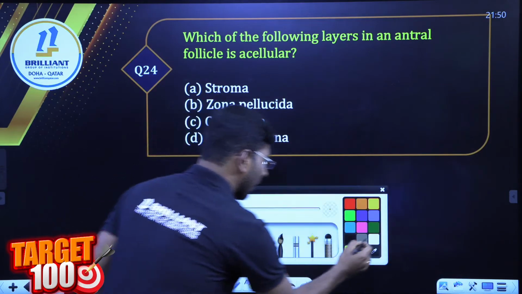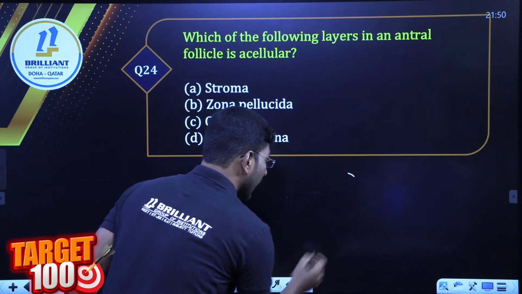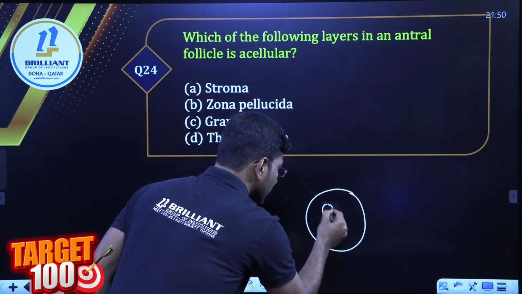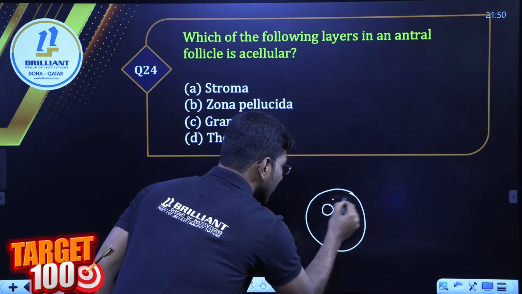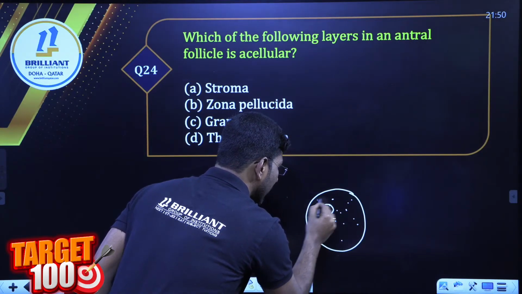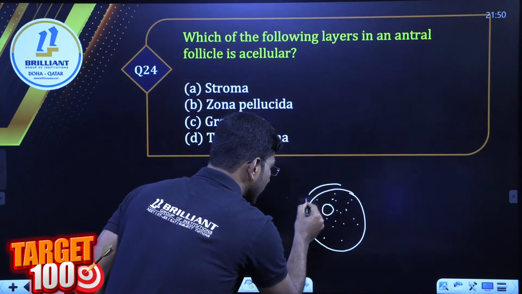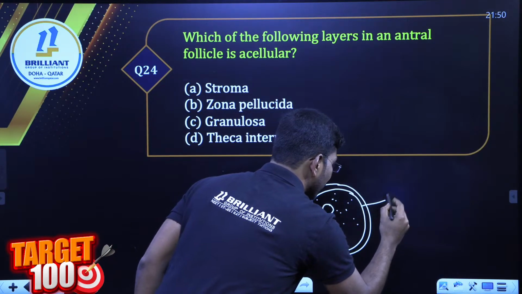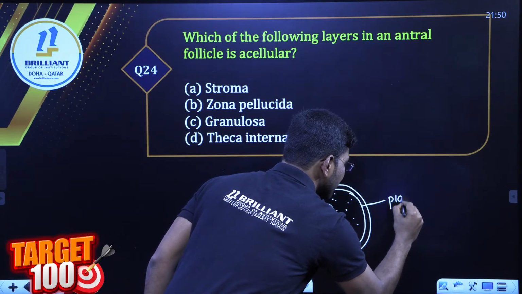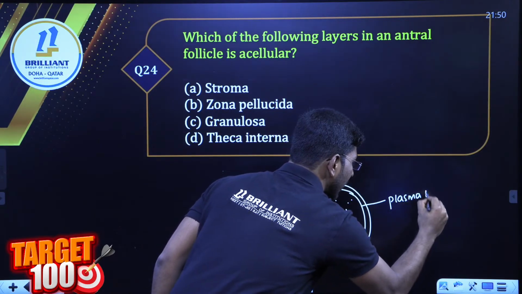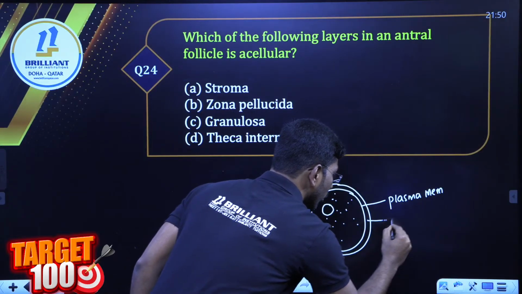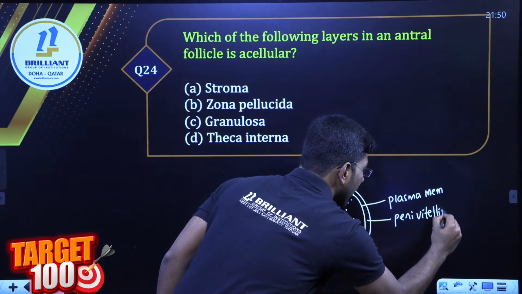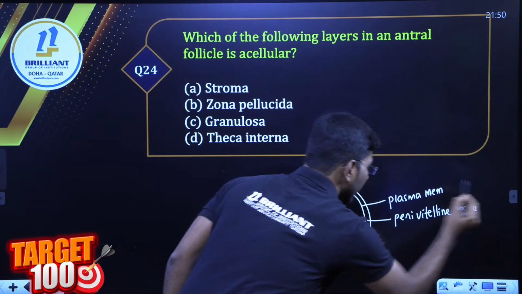Let me take a diagram. This is the secondary oocyte. Here the nucleus is there. This is called ooplasm, which is rich in food material. Now here, this is called what? Tell me. This is the plasma membrane, also called the vitelline membrane. And this is called the perivitelline space.